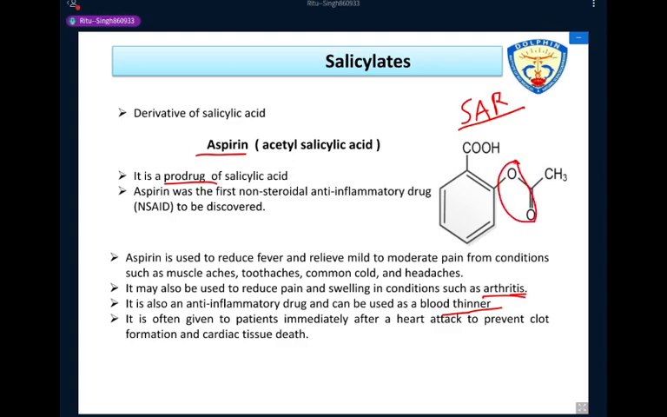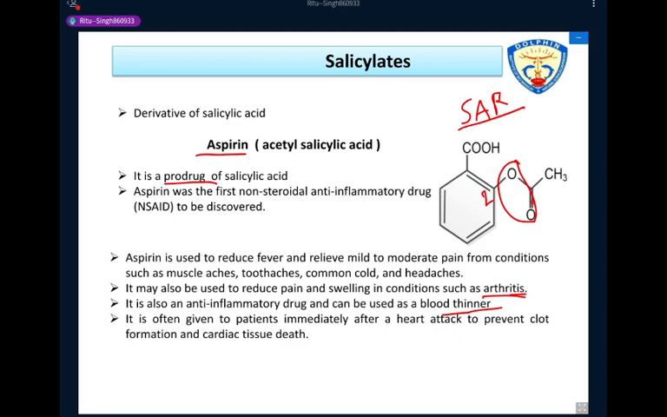So at this second position, this acetyl group is essential for the activity. Increase in the carbon chain of this acetyl group will decrease the activity. So there is no need to increase the carbon chain at this second position. Okay, clear? This point is clear.